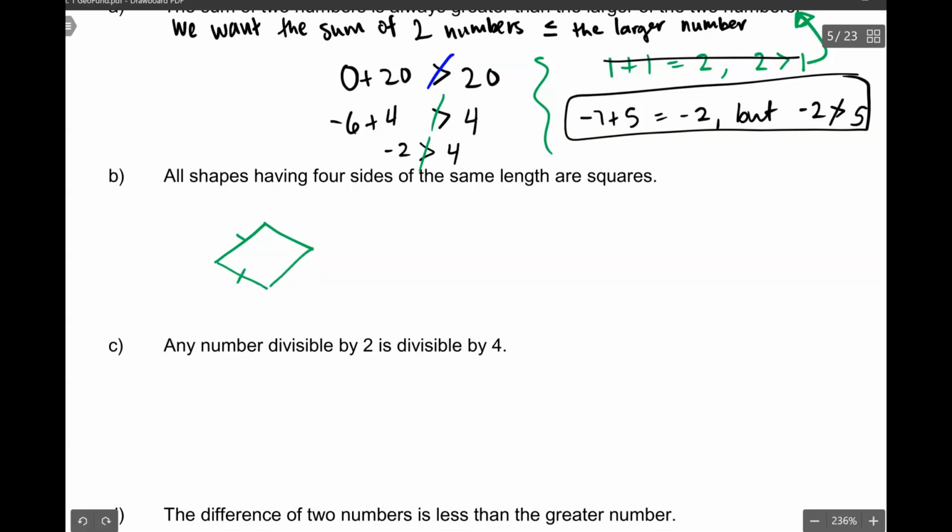So having the same length, all of these have the same length. That's what these tick marks mean. They all have the same length. But this is definitely not a square. So a rhombus is the name of this.